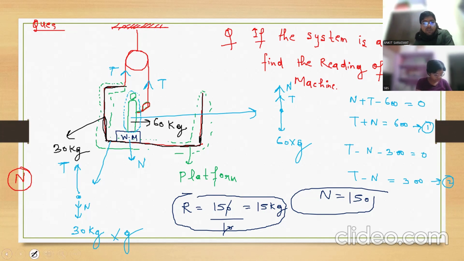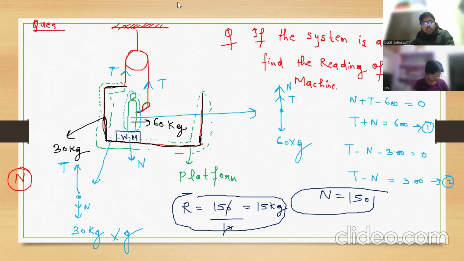Currently the system is not going to accelerate. The person just takes a rope in his hand and stands on the weighing machine. He applies just that much force that he balances the platform and his own mass. Clear? Understood?